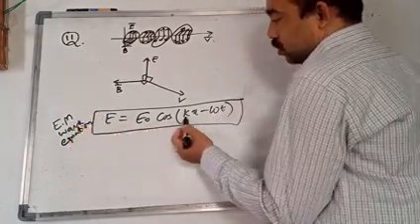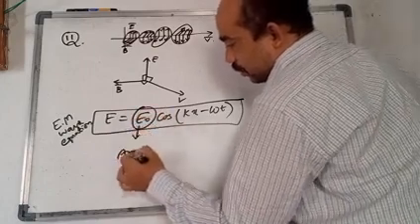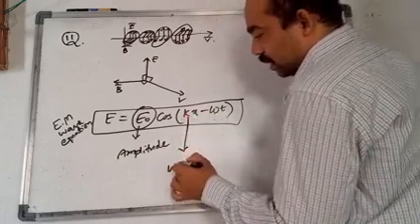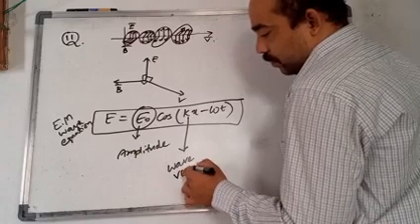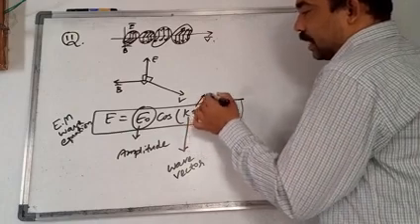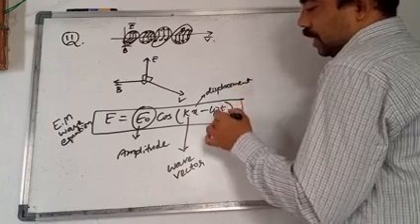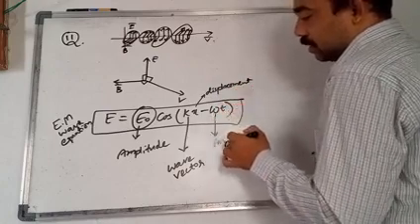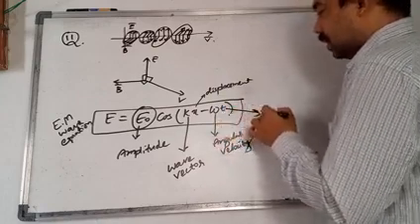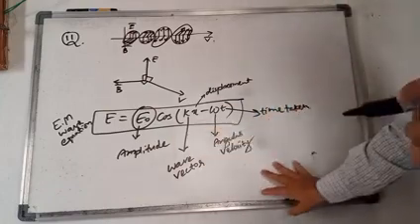In this, E naught is called the amplitude, k is called the wave vector, x is the displacement, omega is the angular velocity, and t is the time taken. These are the important things that you have to understand in the equation.